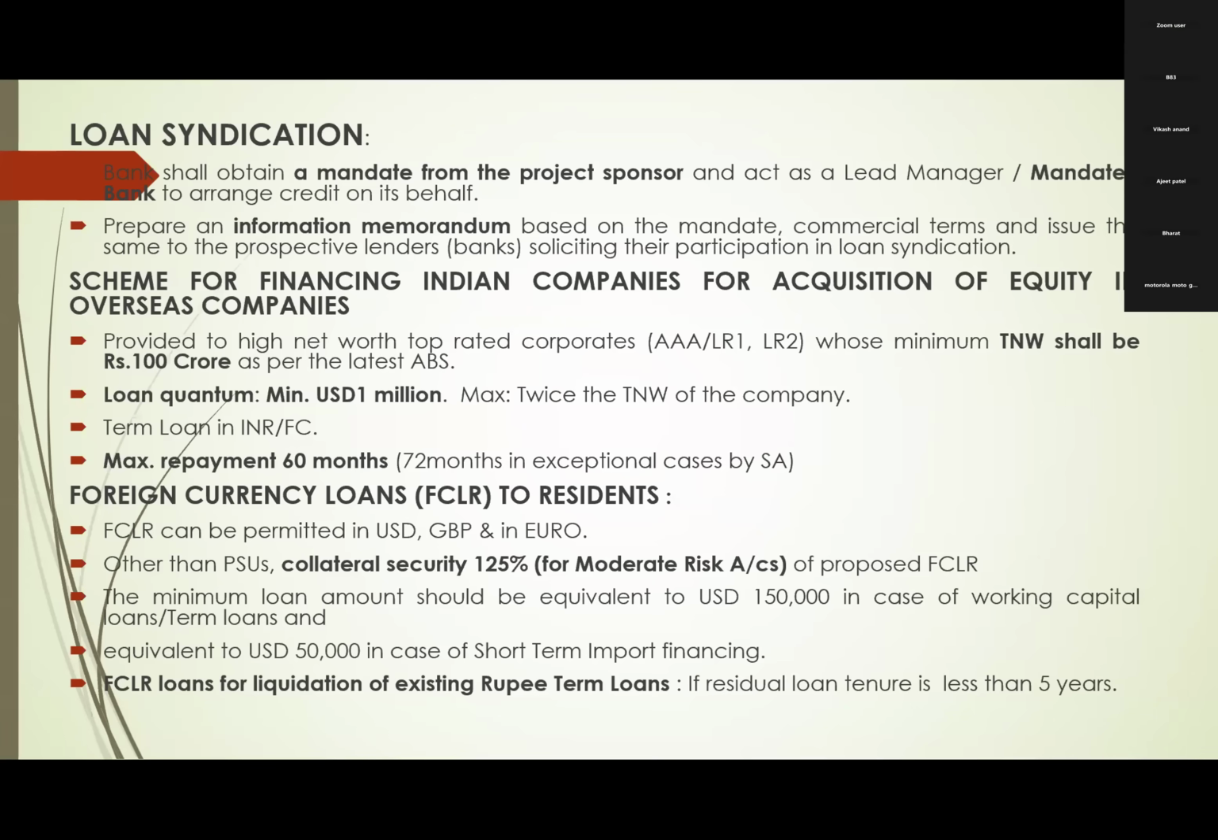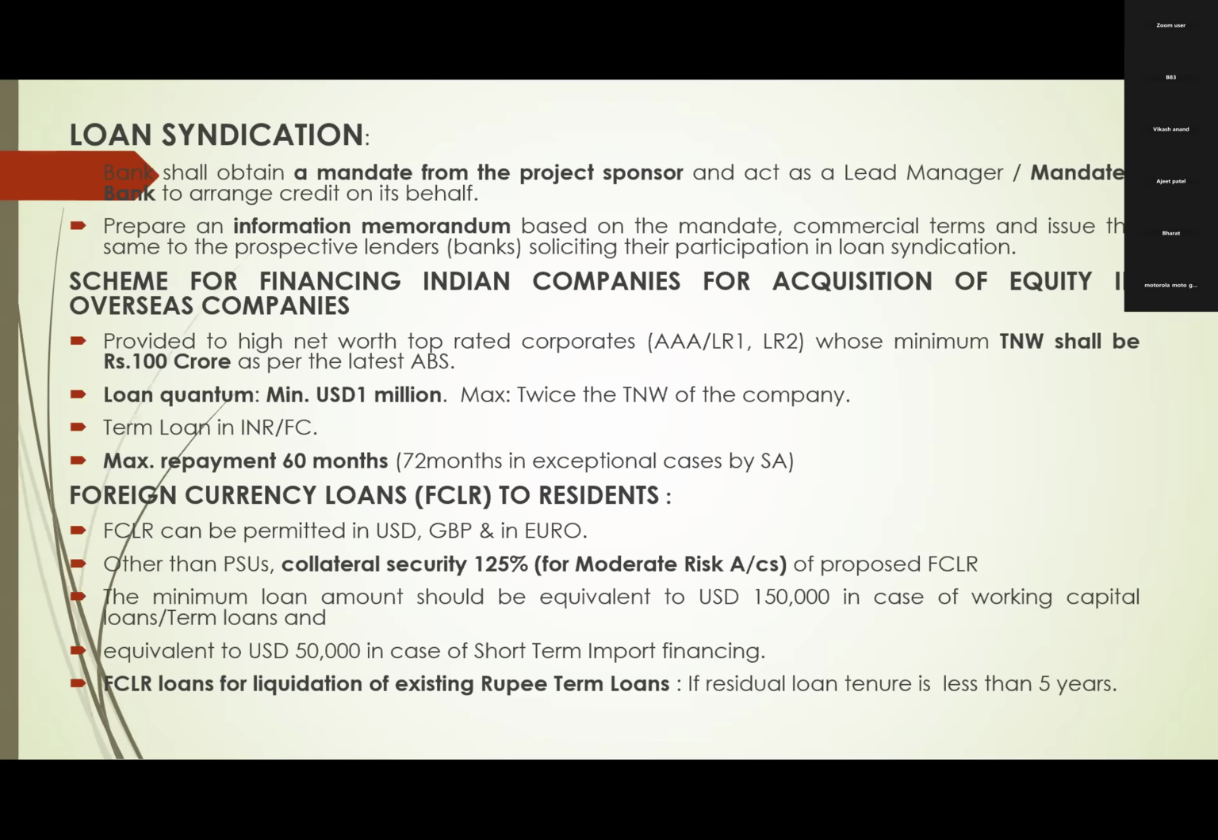Next, FCLR loans, foreign currency loans to residents. Local people may require loans in foreign currency. In such cases, we will give. But three currencies are permissible here: USD, GBP, and Euro. Three currencies. So here, other than PSUs, we require collateral security, 125% collateral security for sanction of this FCLR. And the minimum loan amount should be equivalent to